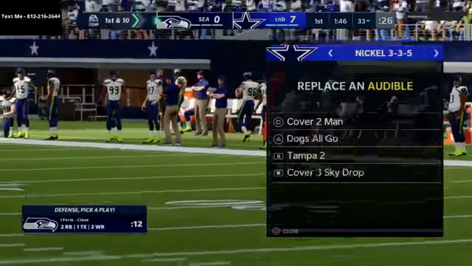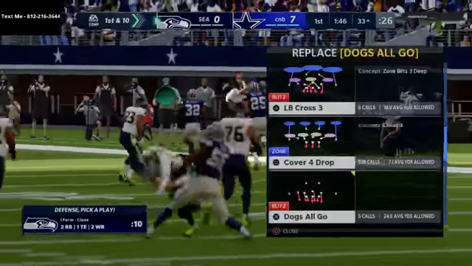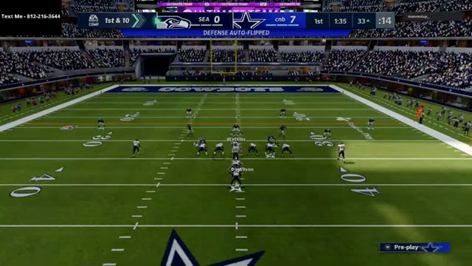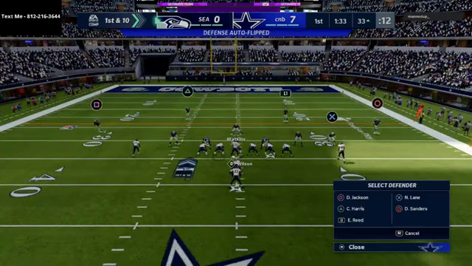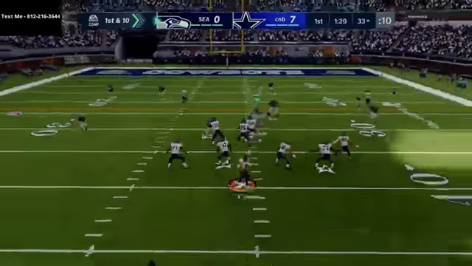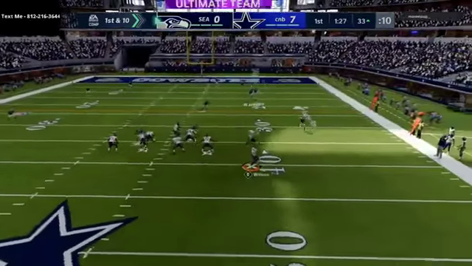But pretty much what I like to do is just kind of keep everything in front. I don't like to give up the big play with this offense or with this defense. And I feel like as long as you don't give up the big play with this, you'll be pretty okay with pretty much anything, no matter what they're going to do.